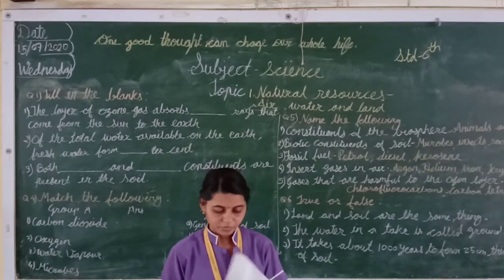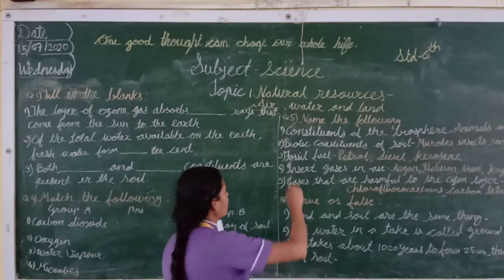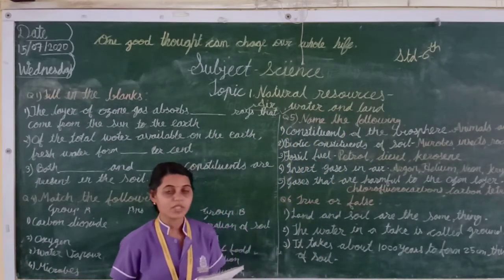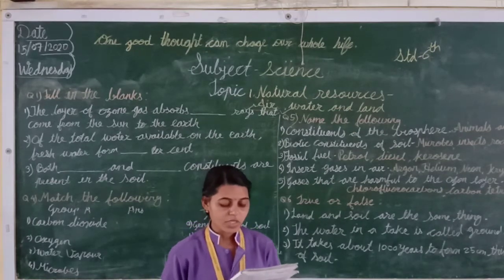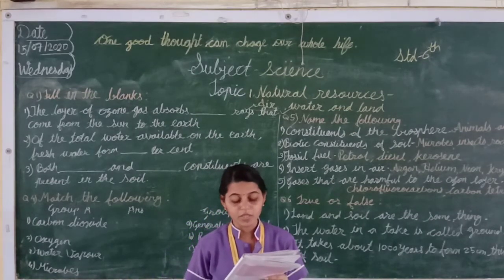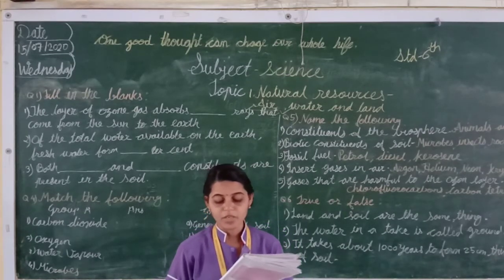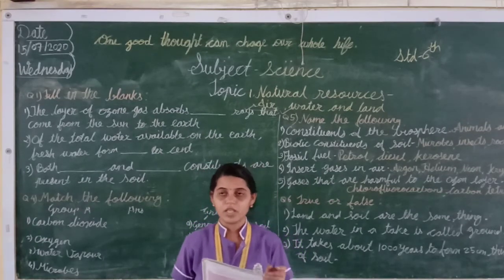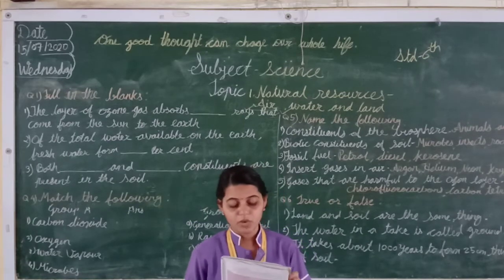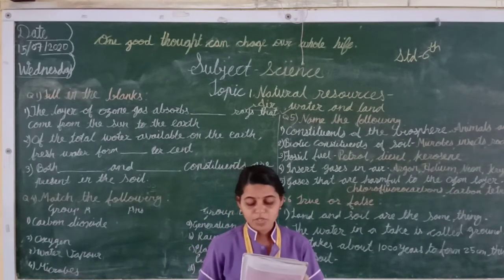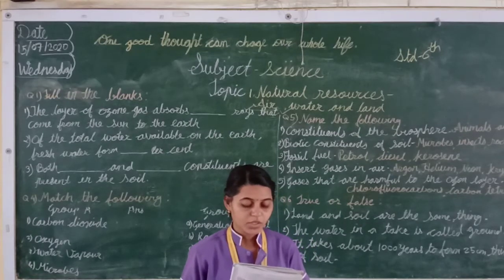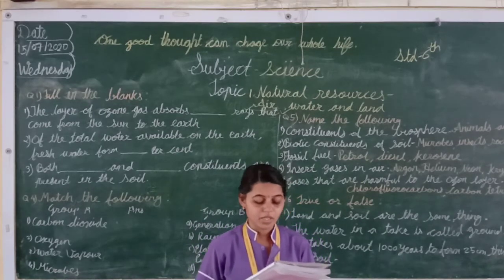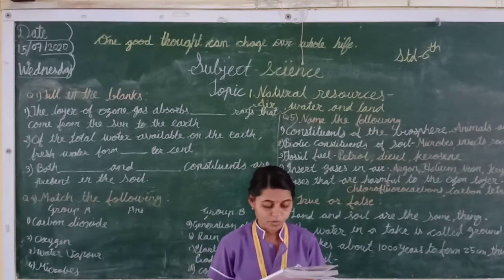Students, next one is water. Water is very important. With water we save our life. Water is needed for the survival of every living organism. The amount of water needed by every organism depends on the size of its body. Every living thing needs water. For smooth functioning of our body we need 3 to 4 liters of water daily, so we should drink more water.